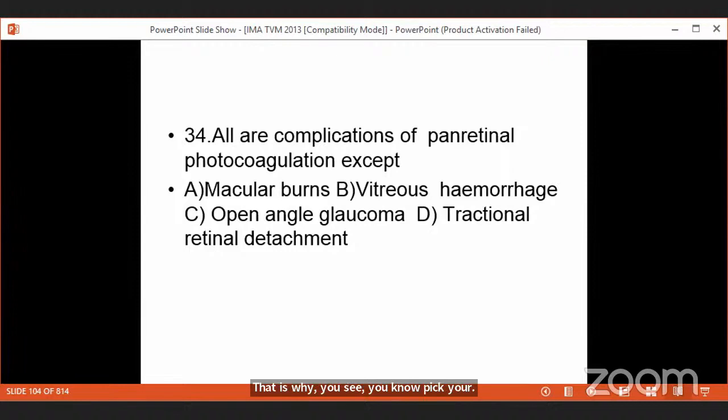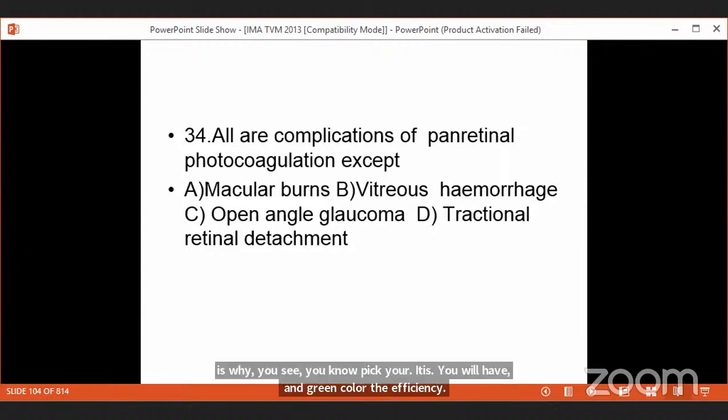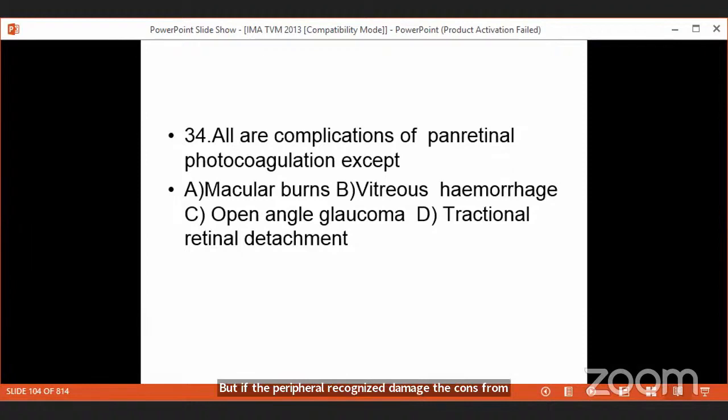But if the peripheral retina is damaged, the cones from that area are actually producing the color vision, so the defect produced is blue-yellow defects. Very important in this question.